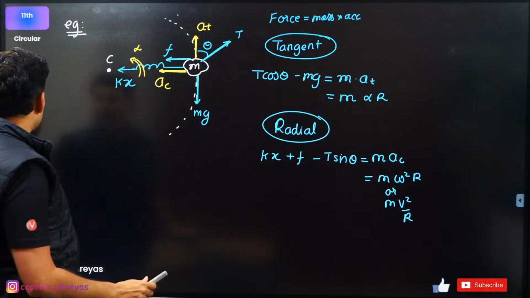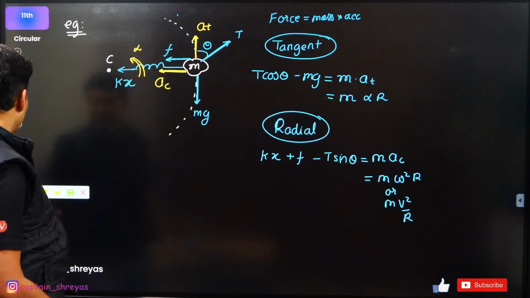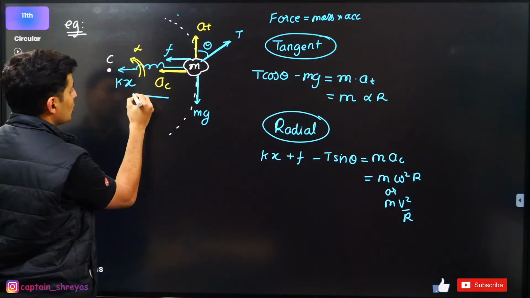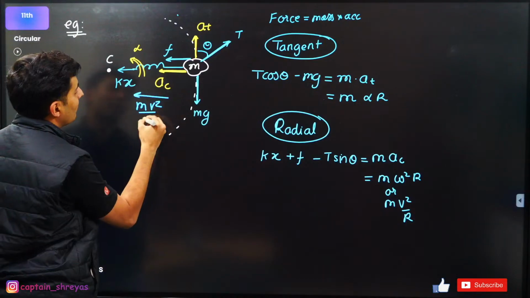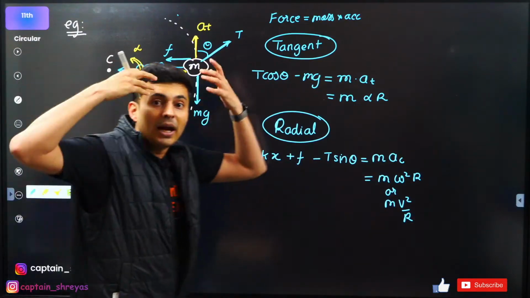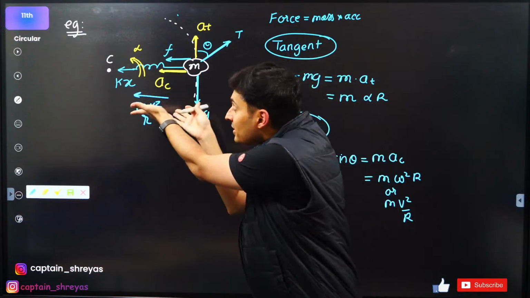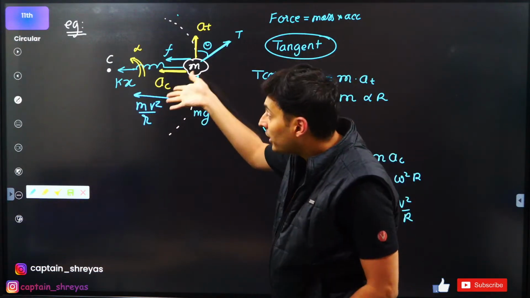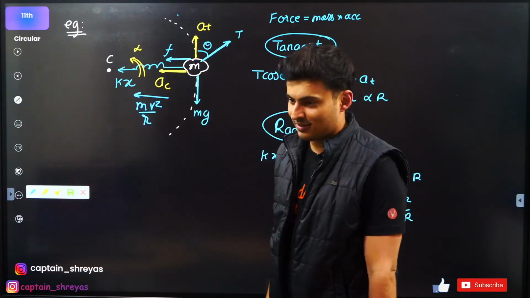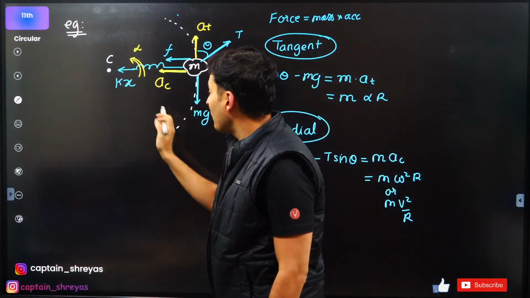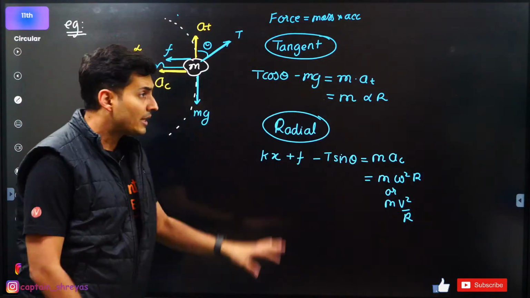A lot of people also I have seen doing this stupidity, so please don't do that. They show this mv square by r. I hit my head against the wall when I see students doing this. What nonsense is this? This is not a force, guys. Never show this. Never ever show this. That is illogical.